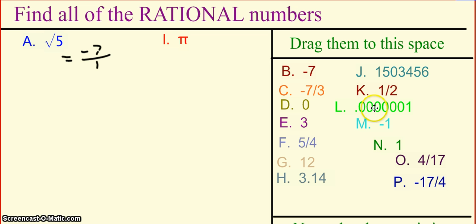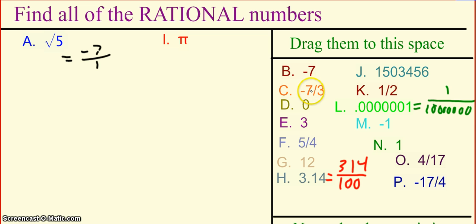And if you're a little bit confused about perhaps L here, this decimal, and H, the 3.14, those could be written as 314 over 100, and this could be 1 over 10 million. So both of those can be written as the ratio of two integers.